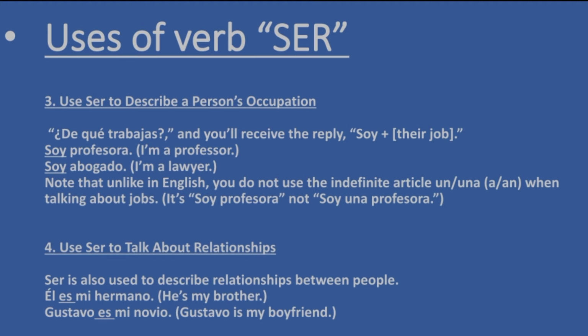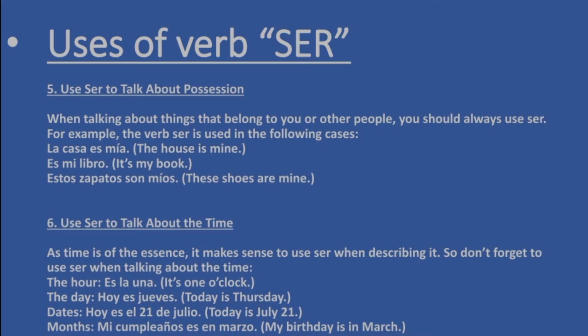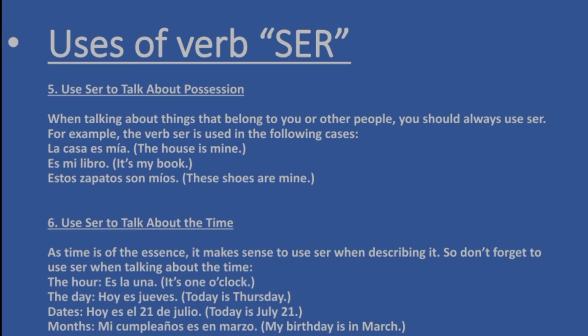Gustavo is my boyfriend. Fifth, we use ser to talk about possession. When talking about things that belong to you or other people, you should always use ser. For example, the verb ser is used in the following cases. La casa es mía. The house is mine. Es mi libro. It's my book. Estos zapatos son míos. Those shoes are mine.